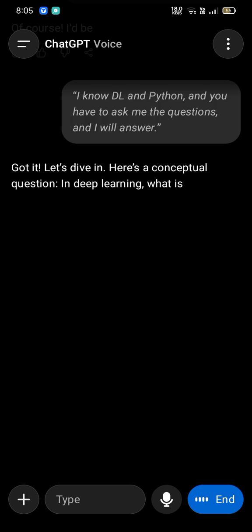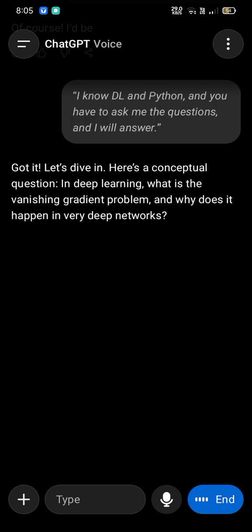Here's a conceptual question. In deep learning, what is the vanishing gradient problem and why does it happen in very deep networks? Okay, so the vanishing gradient problem means when we are training our neural network, we are moving backward from the output layer, using the chain rule of derivatives to adjust weights and biases.